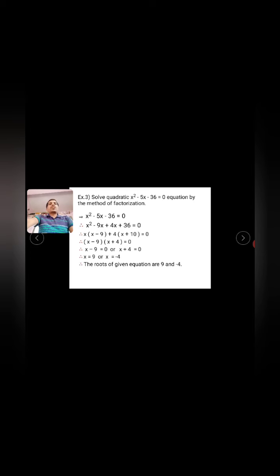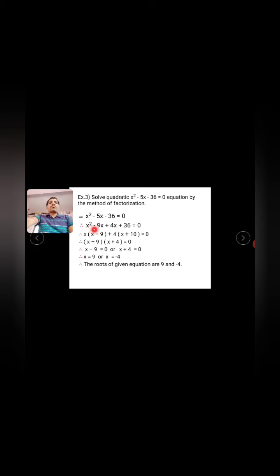Let us see another example: x square minus 5x minus 36 is equal to 0. This equation can be solved by the factorization method, as we told earlier. What are the factors of minus 5x? The middle term splits into minus 9x and plus 4x.